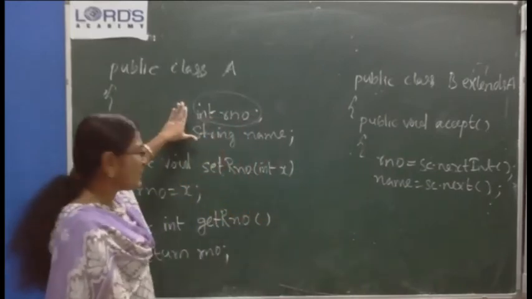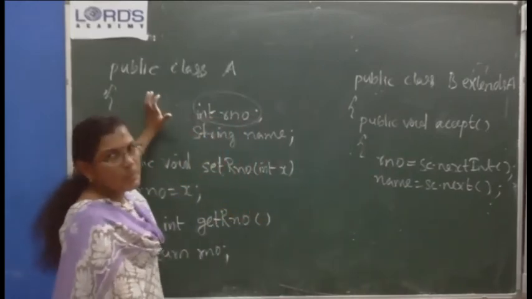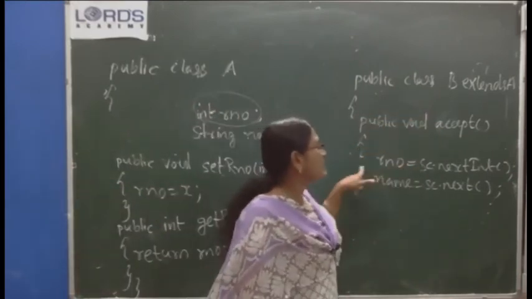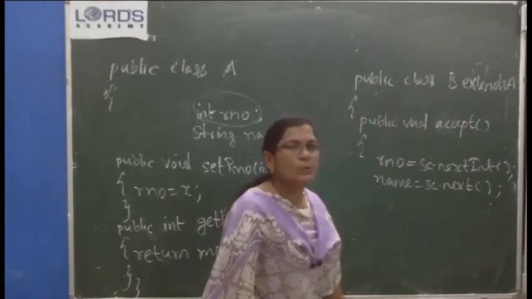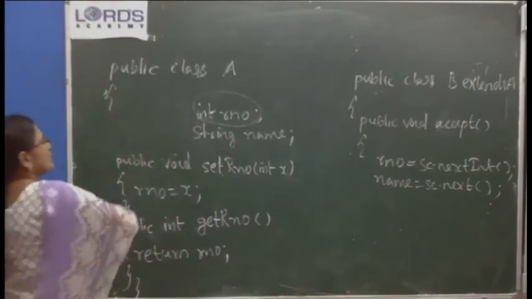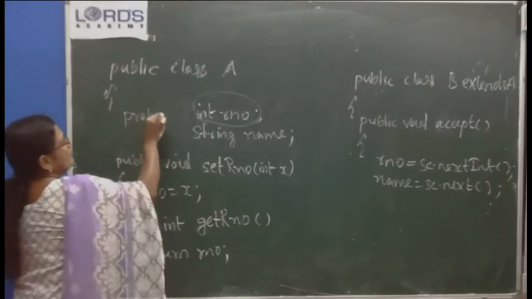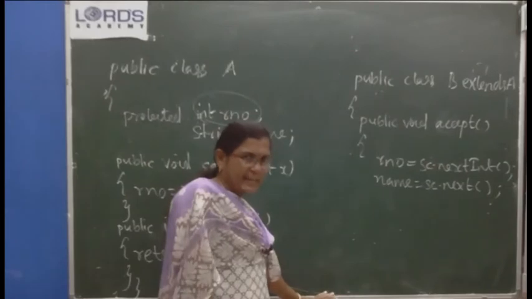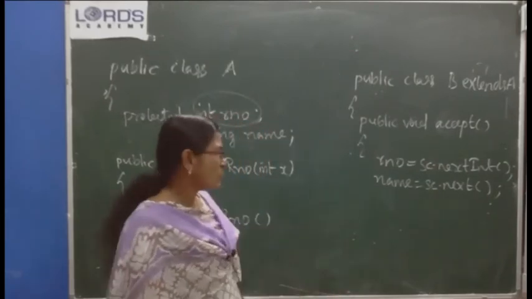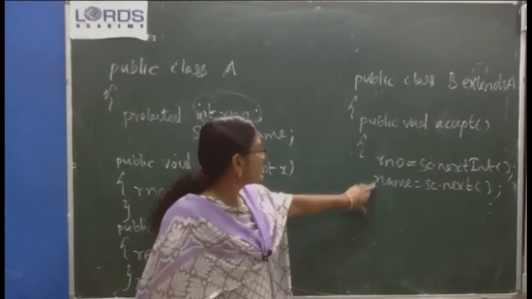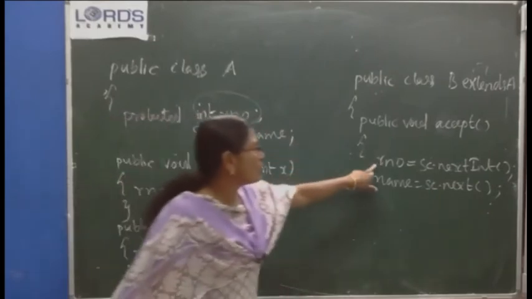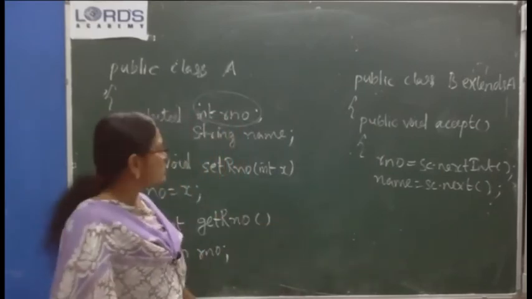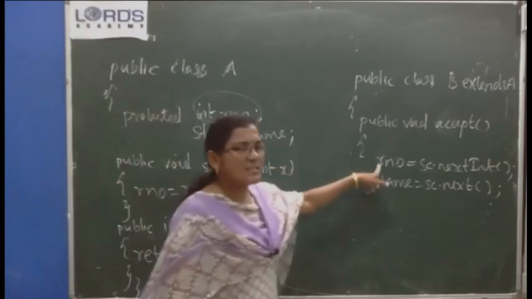Default accessibility, you did not give any keyword here, so its accessibility is package accessibility. So if B is in the same package, you will be able to refer like this, rNumber equal to nextInt, name equal to. Otherwise, if it is protected, all the classes in the same package and subclasses in the other package also will be able to access directly like this, while printing or for doing some calculation also.